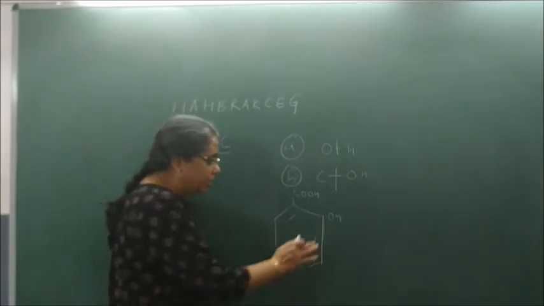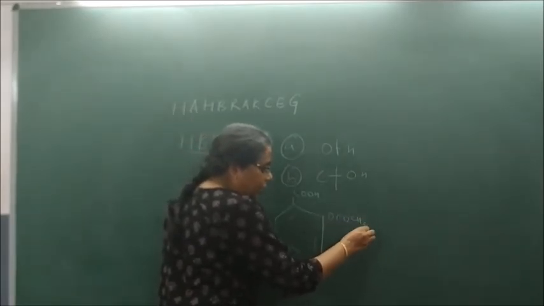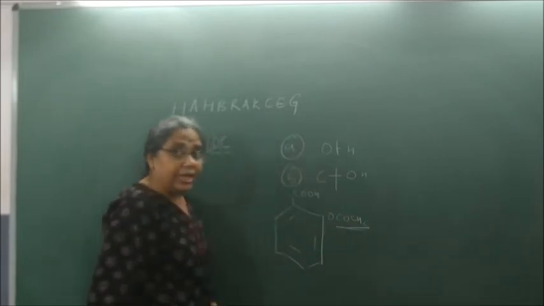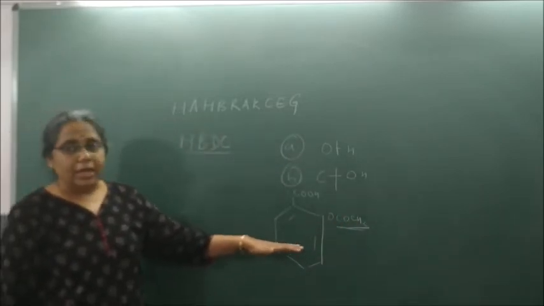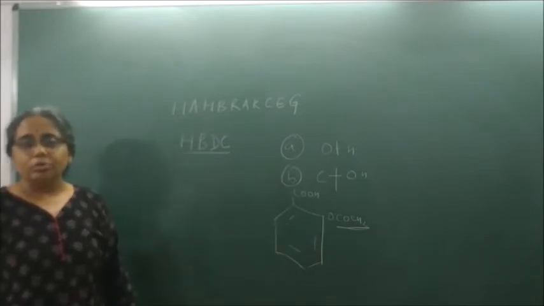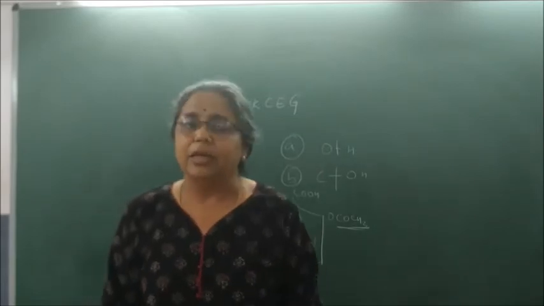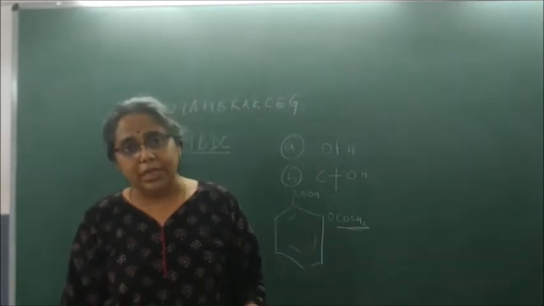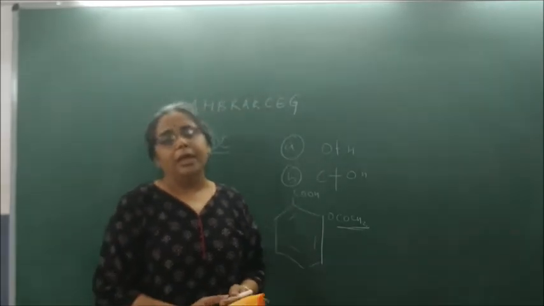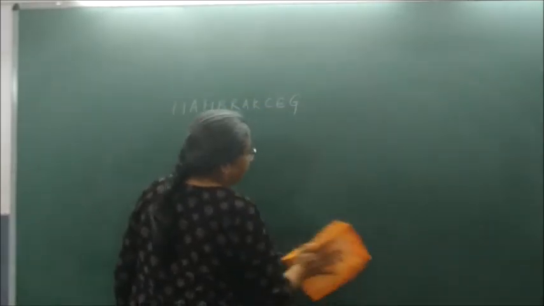Here you will get OCOCH3. This is called the acyl group. This is acyl salicylic acid, or aspirin. It is used both as an analgesic as well as an antipyretic. Analgesics bring down the inflammation in the body, and antipyretics bring down the temperature of the body.